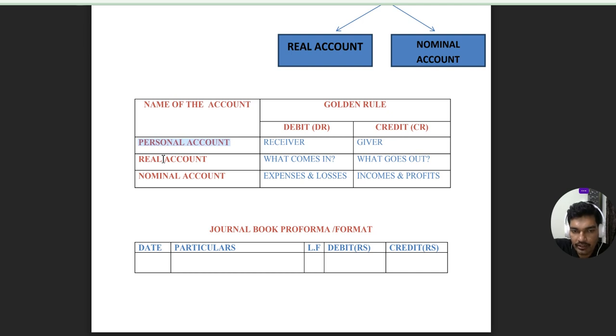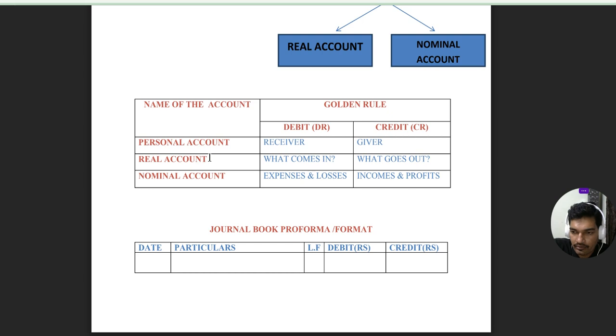The names of human beings, and the names of companies and banks, come under the category of artificial personal account. After recognition of the account, we need to apply the personal account golden rule, that is, debit the receiver, credit the giver.